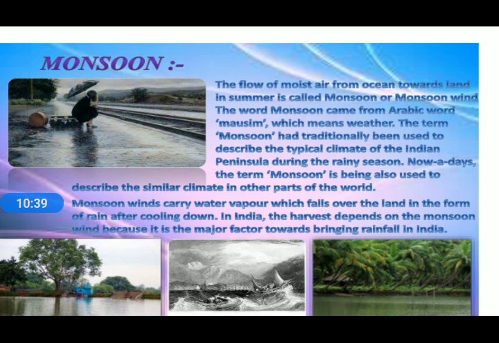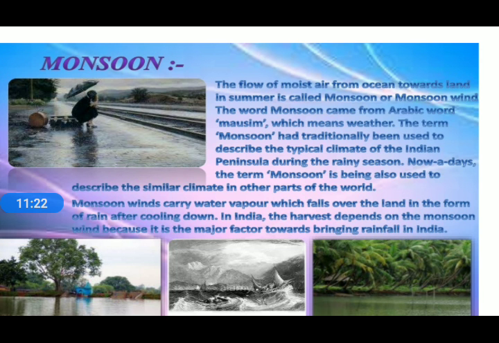Monsoon winds carry water vapor which falls over the land in the form of rain after cooling down. In India, the harvest depends on the monsoon wind because it is the major factor in bringing rainfall. So in that way, we can say that wind circulation on the surface of the earth is formed because of two reasons. Number one, uneven heating of poles and equator, and second, uneven heating of land and water.